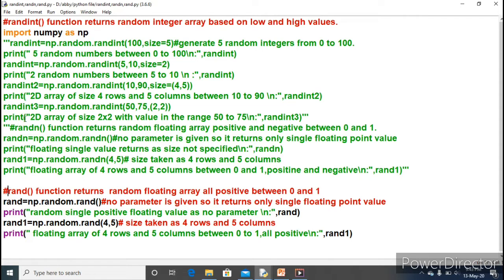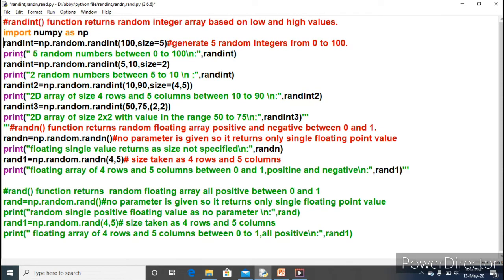Clear? So in that way we will have to use all 3 random functions: randint to generate random integer values, rand_n to produce positive as well as negative floating point values, and simply the rand function to produce random values, all floating as well as all positive.